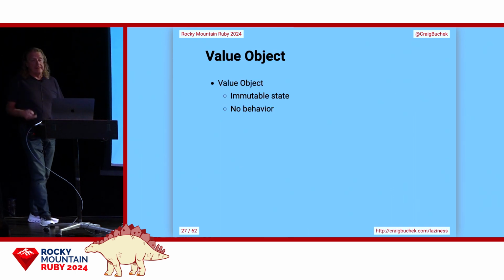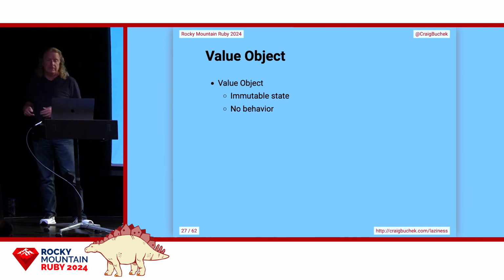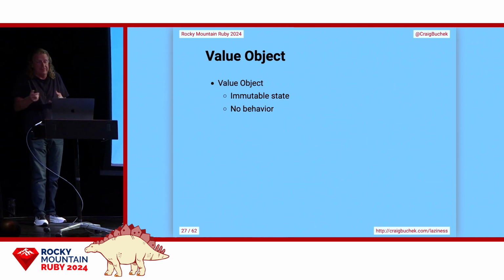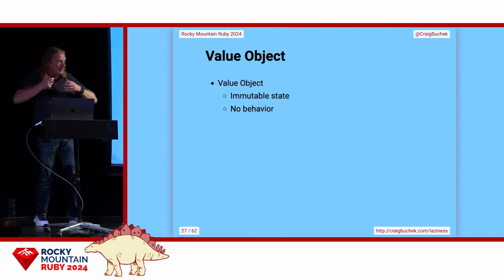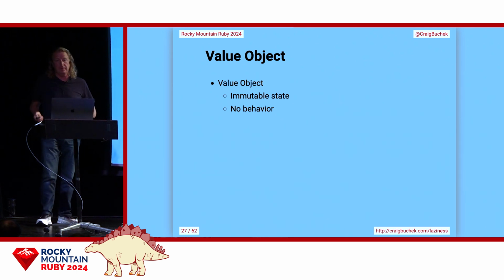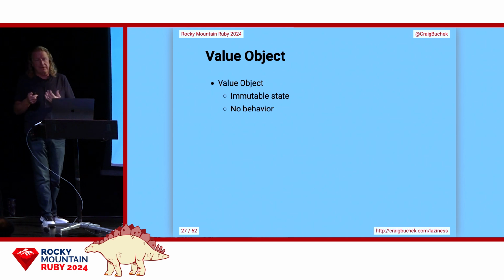Value objects are easier to reason about because they don't have any state changes, they don't have any side effects, they're easier to test. We don't need to set up a state. We don't need to check any state changes. We just give an input, get an output. So what is this behavior? Behavior to me is changing an object's state, having a side effect, or interacting somehow with the outside world.